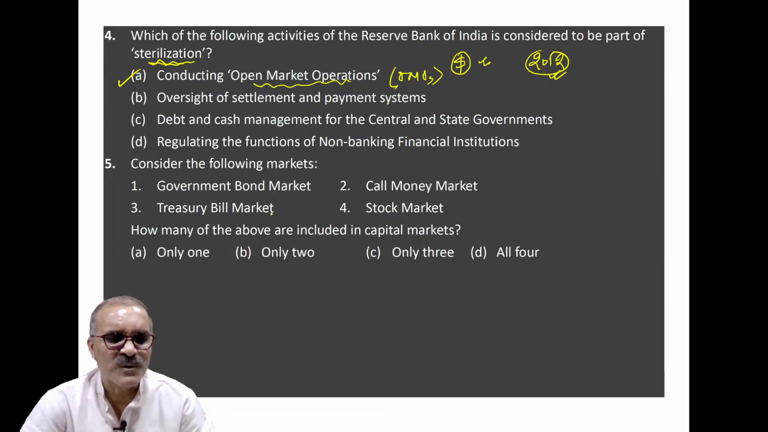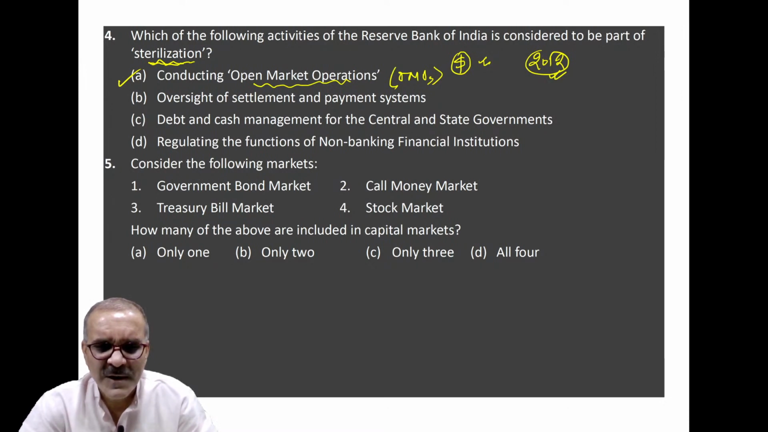Coming to the next question, that is, consider the following markets. Four markets have been given: government bond market, call money market, treasury bill market, and stock market. You are being asked how many of them belong to the capital market. How many of them are included in India's capital market? The surprising fact is that the instruments used in the call money market might be tradable on the capital market, the stock exchange. Similarly, treasury bills are also traded in the secondary market.